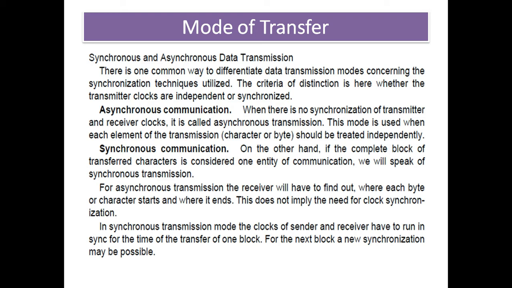This does not imply the need of clock synchronization. It means the clock should be provided for the transmitter side as well as the receiver side, at the same time to transmit the data as well as to receive the data, and this will happen only in